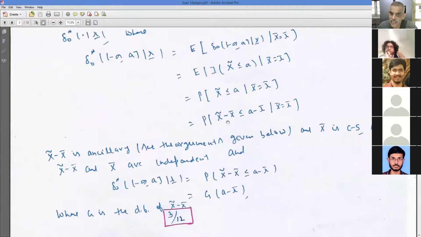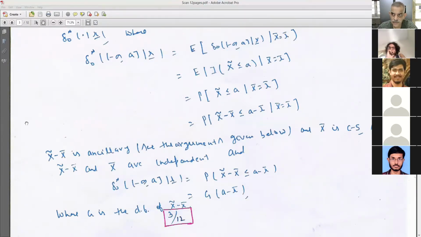Now X delta minus X bar is ancillary. See the arguments given below. And X bar is complete sufficient. So this would be independent of this. So that is why this conditional probability, delta naught star of minus infinity to A given X, would be the same as probability X delta minus X bar is less than or equal to A minus X bar. Right?